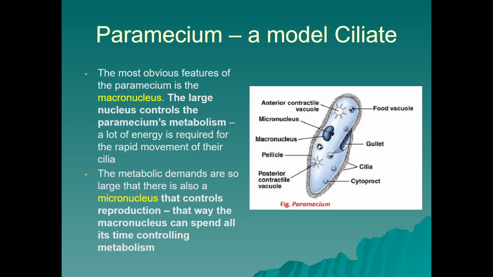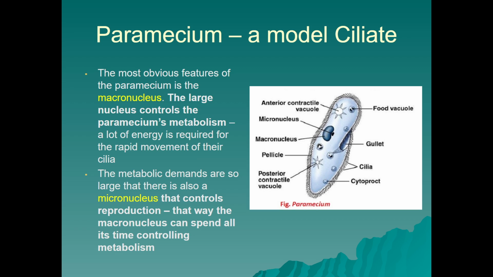A model ciliate is the Paramecium, and some of the things that are interesting about them compared to other model ciliates are that they have very obvious structures such as a macro and micro nucleus. The large nucleus that controls the paramecium's metabolism is the macronucleus, and a lot of energy is required for the rapid movement of their cilia, so therefore they need this macronucleus to regulate their metabolism. And then we have the micronucleus that controls reproduction.